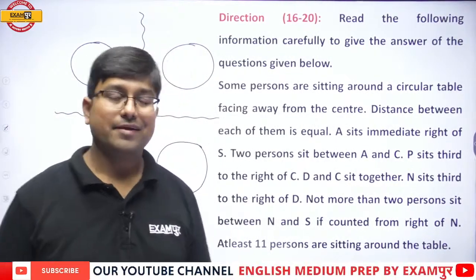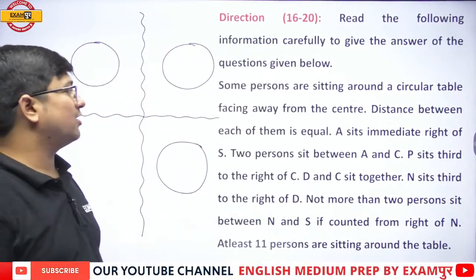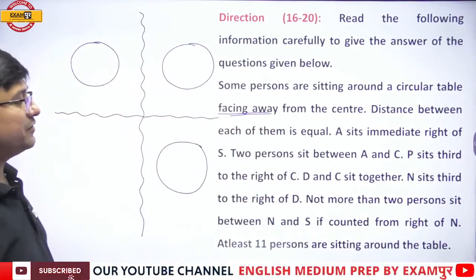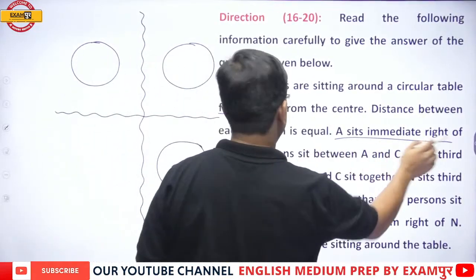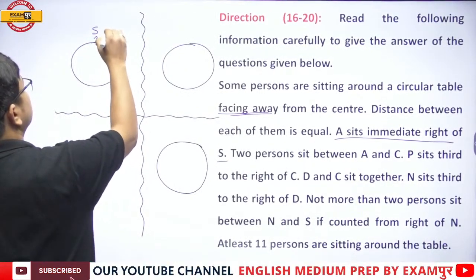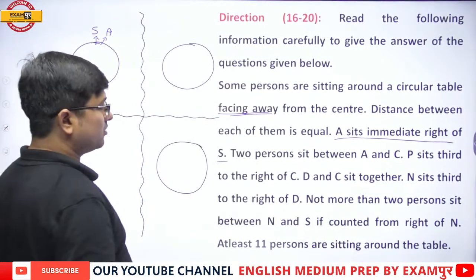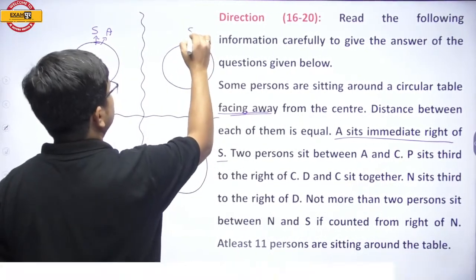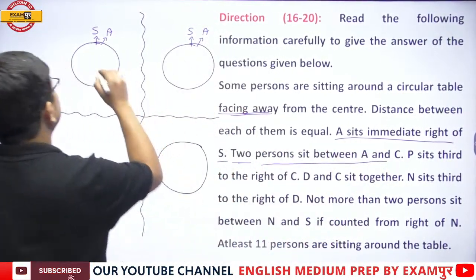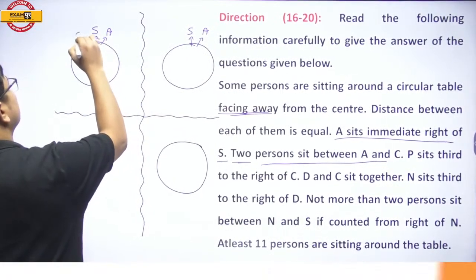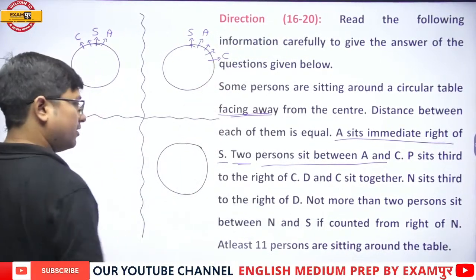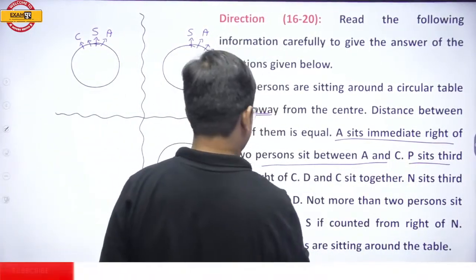Okay, now listen to me. It is telling you some persons are sitting around a circular table facing away from the center. Distance between each one of them is equal, and A sits immediate right of S. So this is S, and A sits immediate right of S. Then 2 persons sit between A and C, which can be over here, or over here. Now P sits third to the right of C.